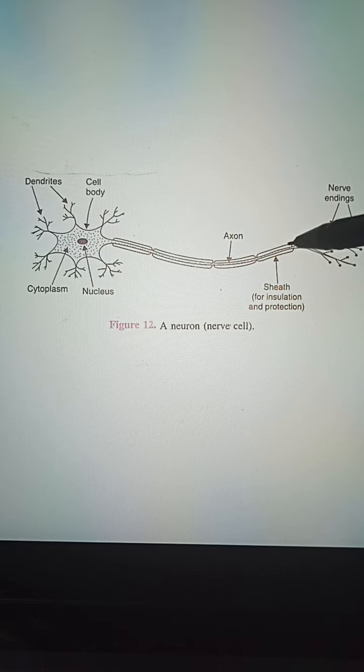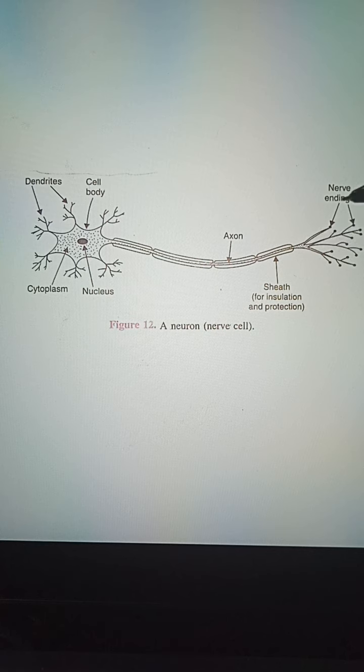You can see that the myelin sheath is present over the axon, and you have done this structure in 9th class also. What is the function of this myelin sheath? It acts as an insulating and protective sheath for the axon. Now at the end of the axon, the nerve endings are present.